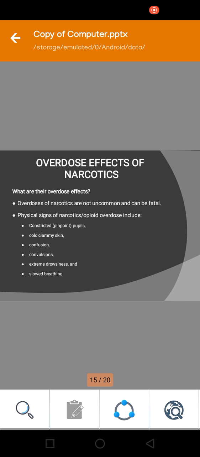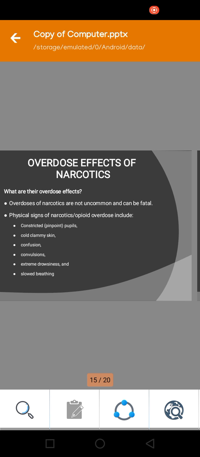Overdose effects of narcotics. What are the overdose effects? First of all, the overdose effect can be the cause of death. Overdose of narcotics is not uncommon and can be fatal. Physical signs of narcotic opioid overdose include constricted pinpoint pupils, cold clammy skin, confusion, convulsions, extreme drowsiness, and slowed breathing. It can affect the lungs and breathing system, and slow the breathing.